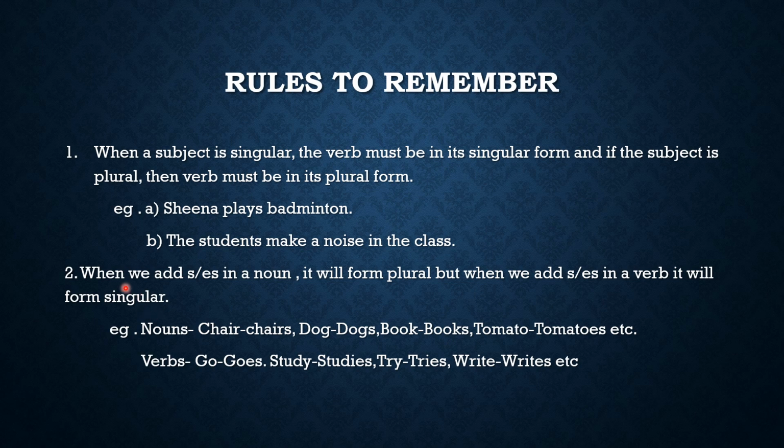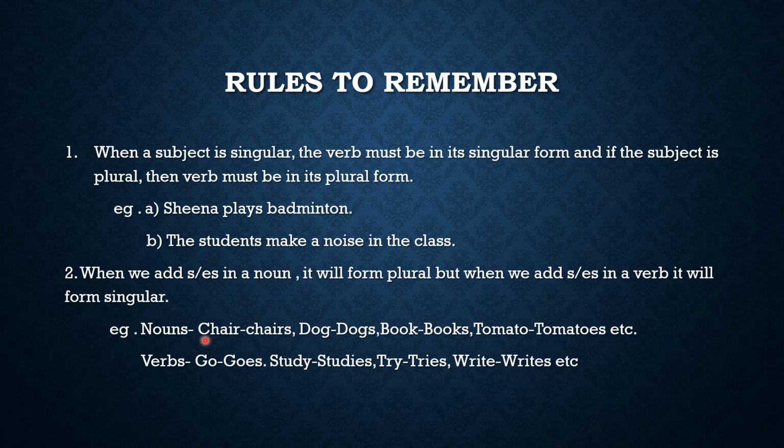Now see the second rule. When we add s or es in a noun, it will form plural. But when we add s or es in a verb, it will form singular. What it means? See, to form a plural in a noun, how we do it? See the examples.